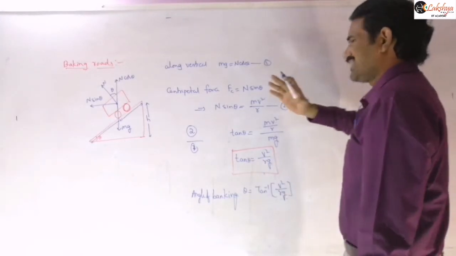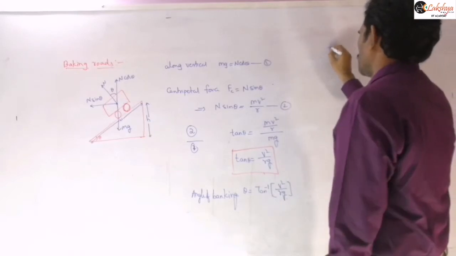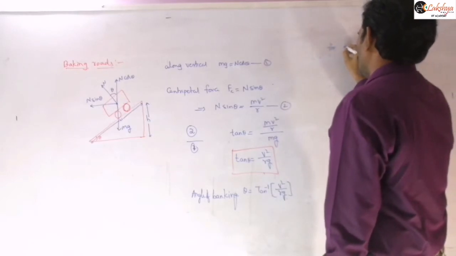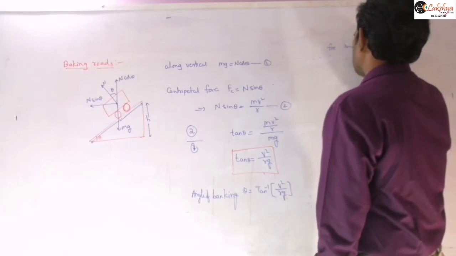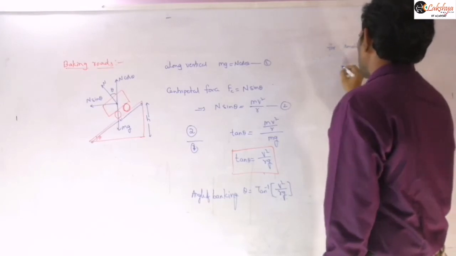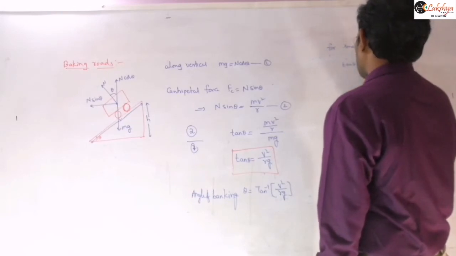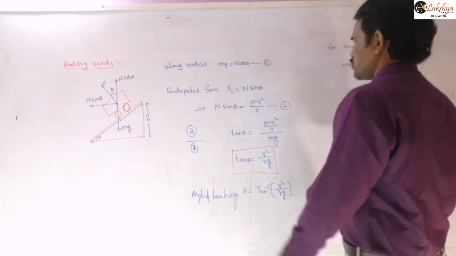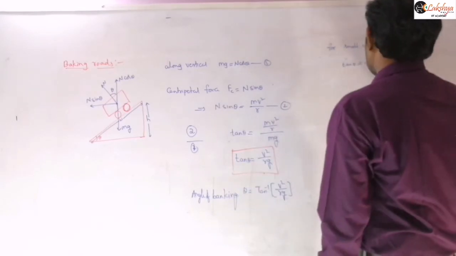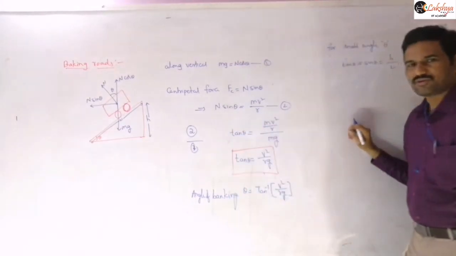Sometimes they will relate the problem like this. For a small angle theta, tan theta can be approximately taken as sin theta, which by using this triangle we can write as h by w, opposite side by hypotenuse.